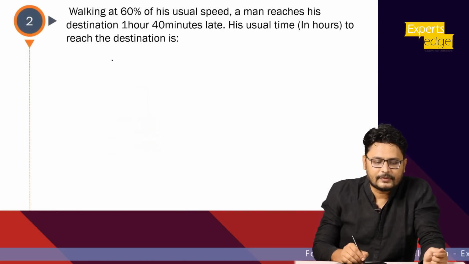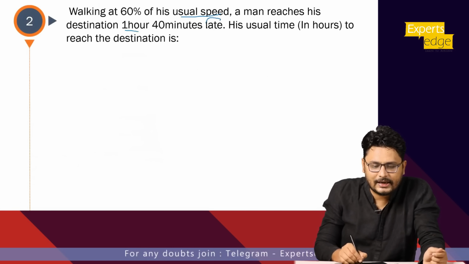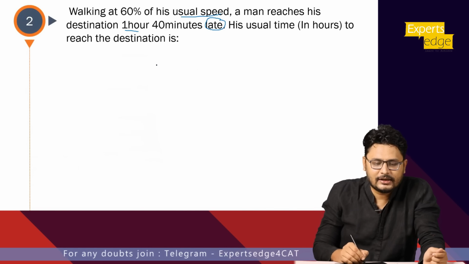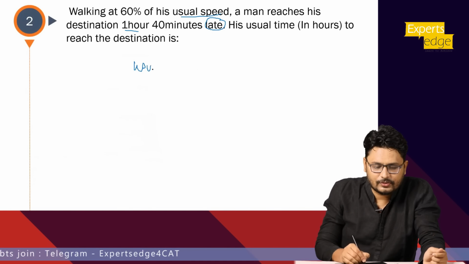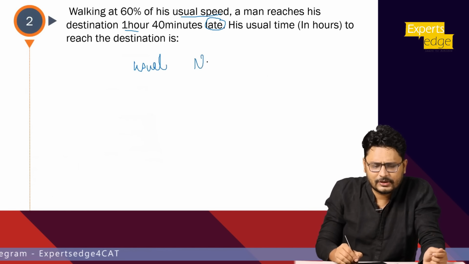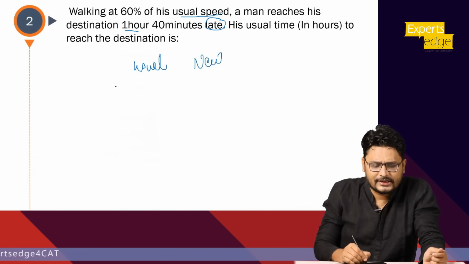So what it says, walking at 60% of his usual speed, a man reaches destination 1 hour 40 minutes late. Late again indicates what? Nothing but the difference. So again, let's take this as the usual and this as the new. 60% of the speed, that is if the original speed is 100, new speed is 60.